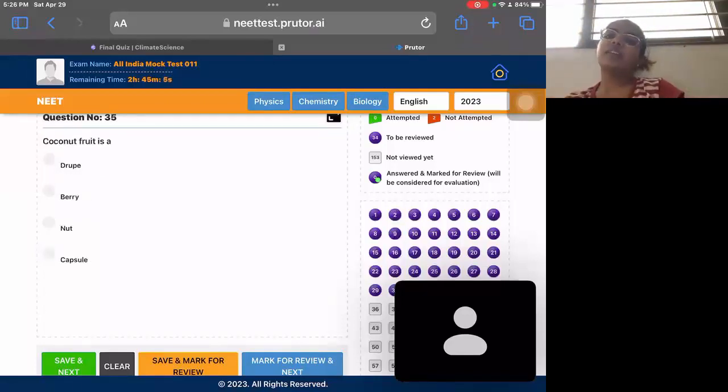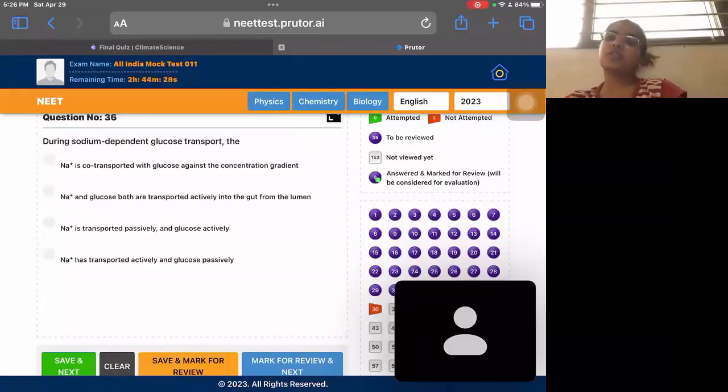Then coconut plant, it is a drupe. This is also an out-of-NCERT question. This content was there in NCERT a few years before. Now it's not there. But you can see these questions in a few previous year papers. Drupe, berry, those are all there. A drupe is basically a fruit with a single large seed and a covering outside the seed. Coconut and mango are examples of drupe. So coconut is a drupe.